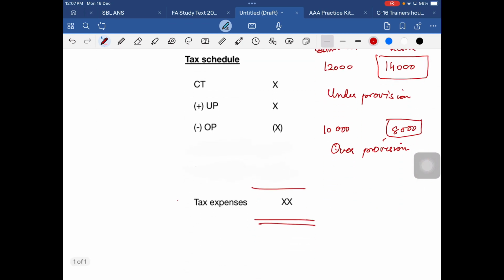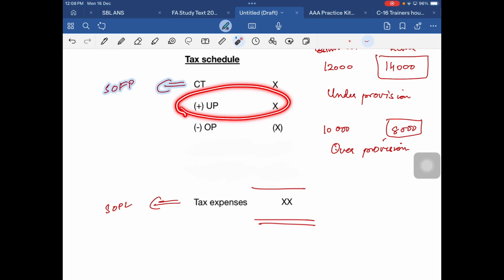And as I told you, the tax expense is taken in SOPL, and the current tax estimate is taken in SOFP, right? So whenever there is an under provision, it is added back. If there is an over provision, it is deducted. Understood?